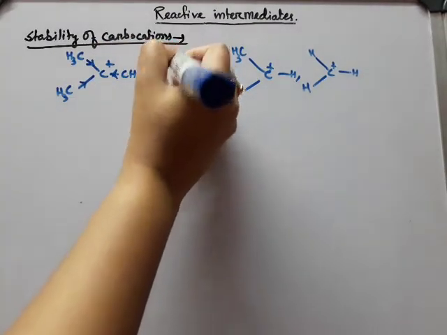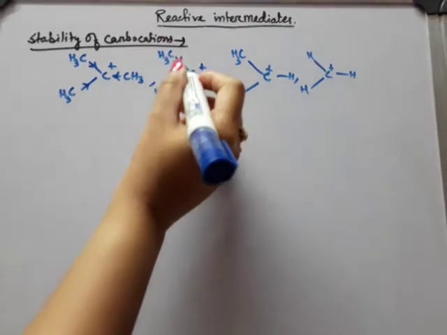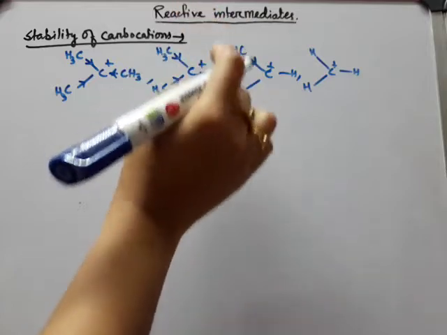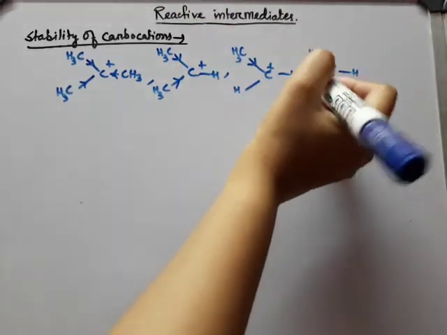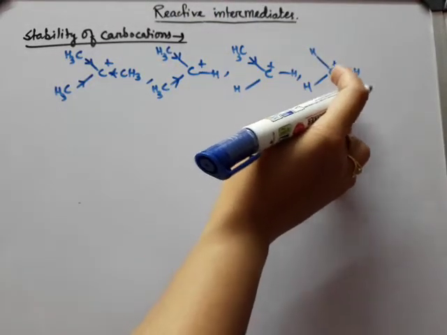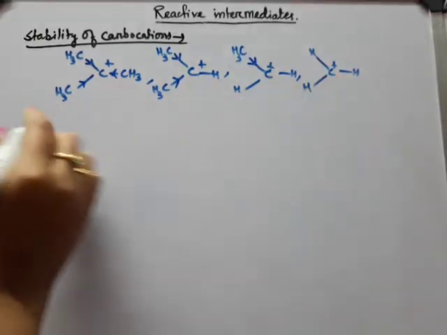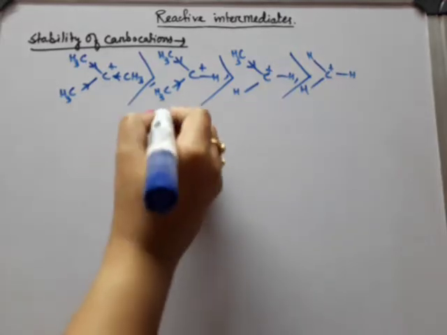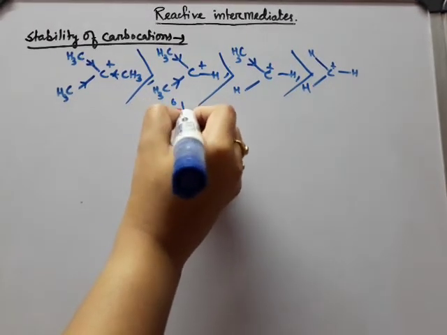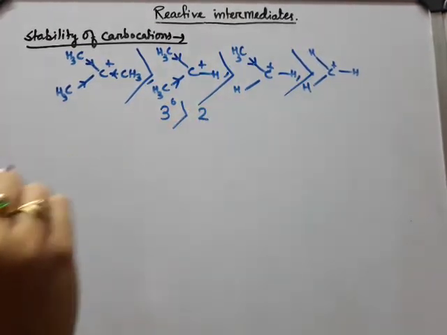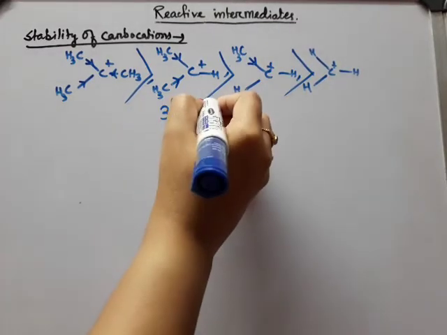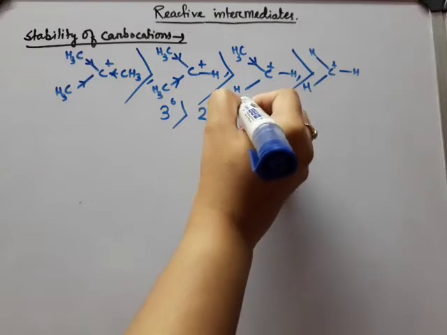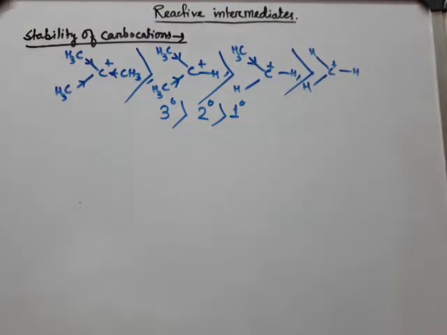Here 2 alkyl groups are present, so stability will be less than that, and here the stability will be less than this one, and here this will be least stable among these 4. That is why the stability order will be like this. That means we can say that 3 degree carbocation is greater in stability than 2 degree carbocation, and 1 degree carbocation is least stable.